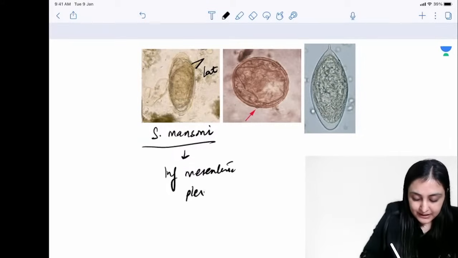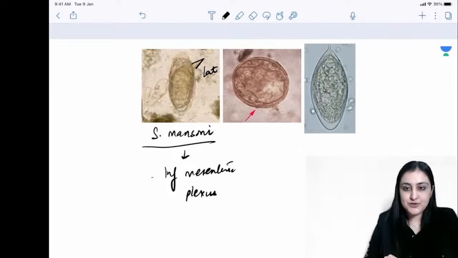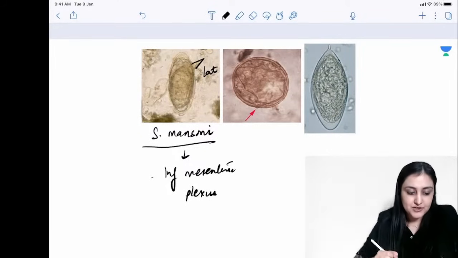No offense to any Mansis out there, alright? This is just S. mansoni. You are a nice girl. Okay, so this is S. mansoni, it affects the inferior mesenteric plexus.